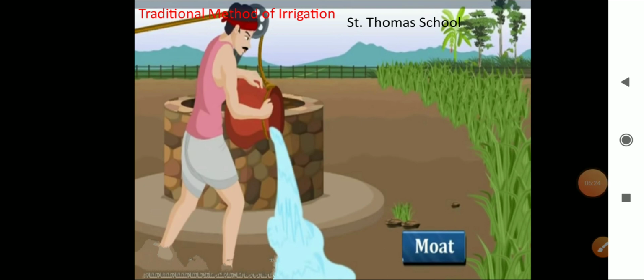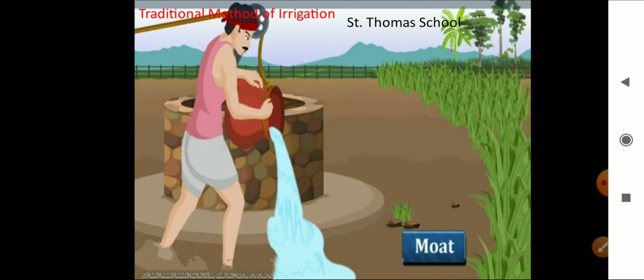So now we will see the traditional methods of irrigation. The water available in wells, lakes and canals is lifted up by different methods in different regions for taking it to the fields. There are different methods to lift up that water in different regions, right? Why are we doing this? So that we can take that water to the field. Understood?